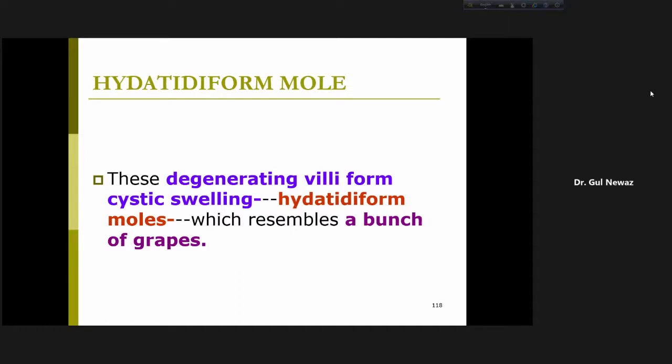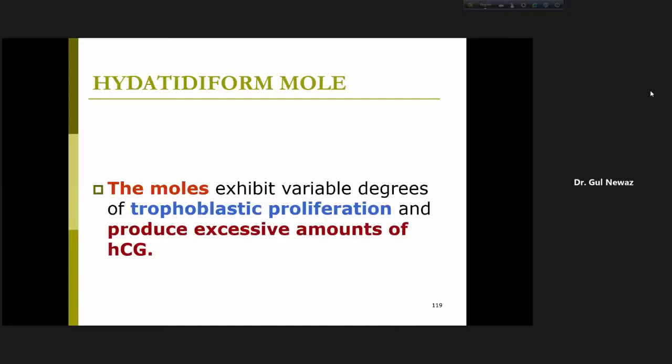Hydatidiform mole, raised like moles, which resembles a bunch of grapes. It looks like a bunch of grapes. Hydatidiform mole resembles a bunch of grapes. And the moles exhibit variable degrees of trophoblastic proliferation and produce excessive amount of HCG.